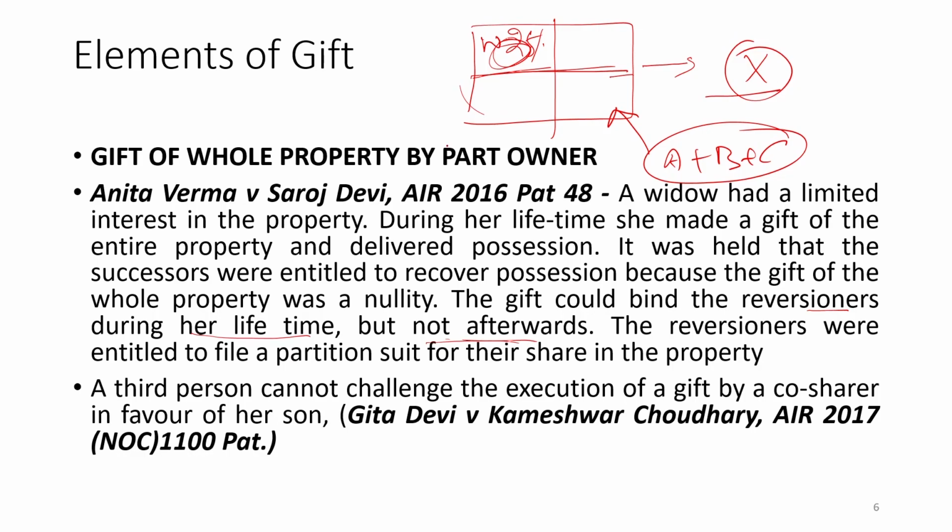Suppose we take the example again of this case, then there are only 5 parties: W, A, B, C, and X, who is the donee here. So, the donee will have interest in that property, and ABC will have interest in that property. So, a suit may be filed by the legal heir of X or ABC or their legal heirs, not by any other person.